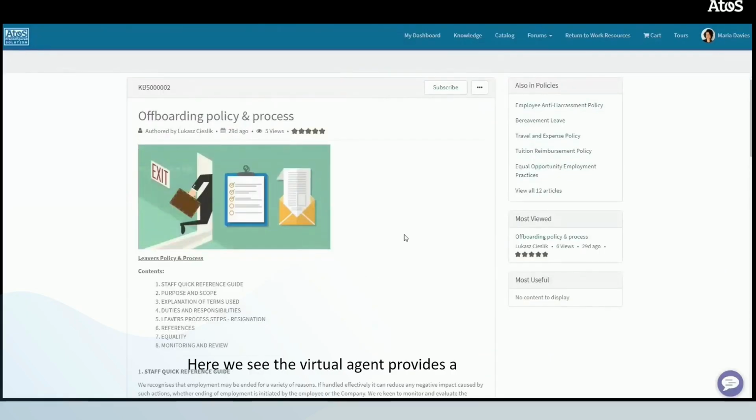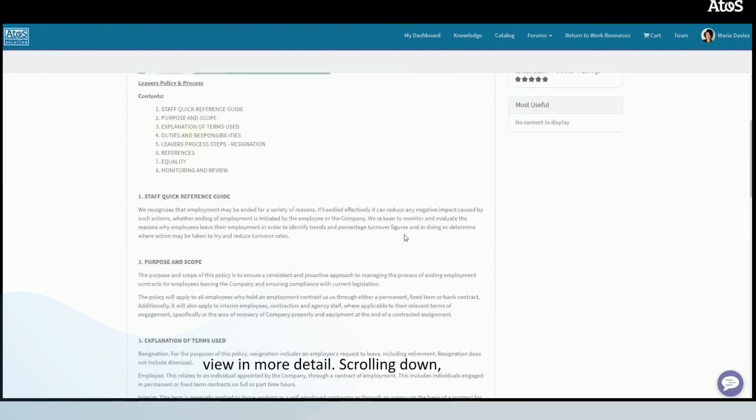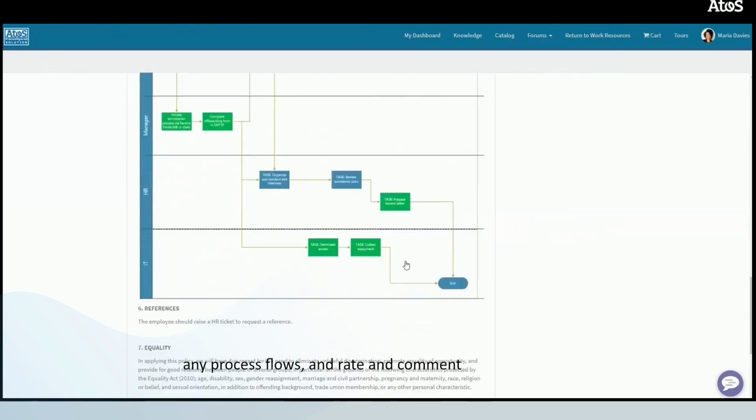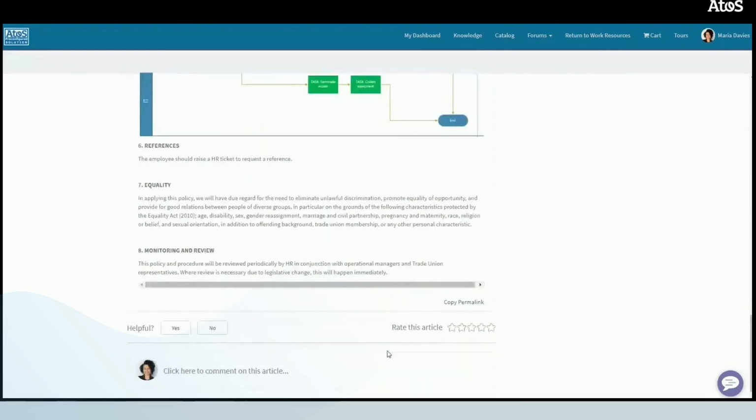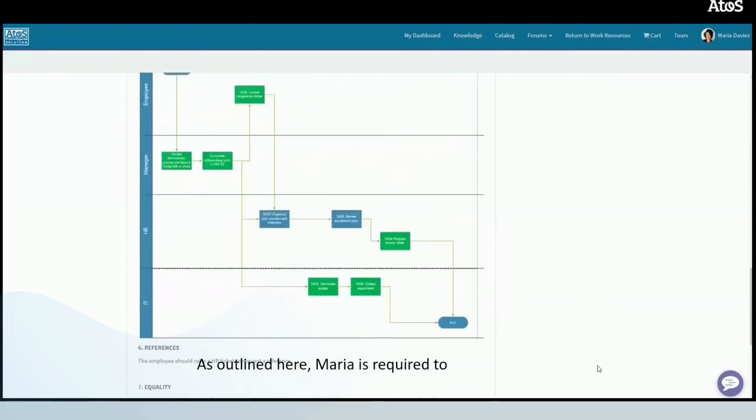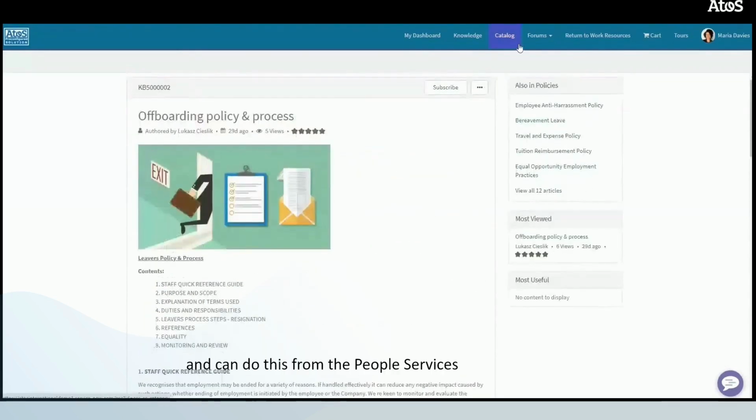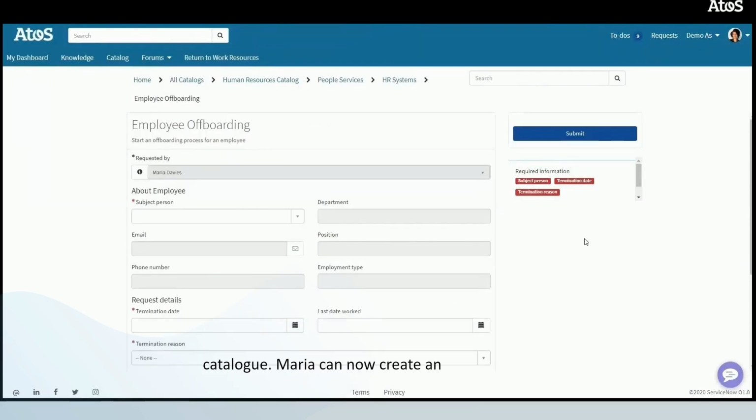Here we see the virtual agent provides a knowledge-based article, which Maria can view in more detail. Scrolling down, Maria is able to read the policy, view any process flows, and rate and comment on the article. As outlined here, Maria is required to initiate an offboarding case for Emily and can do this from the People Services catalogue. Maria can now create an offboarding case.